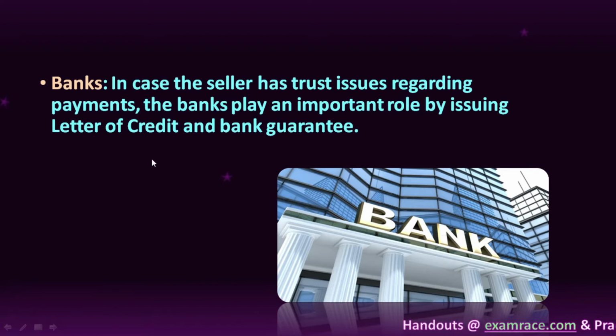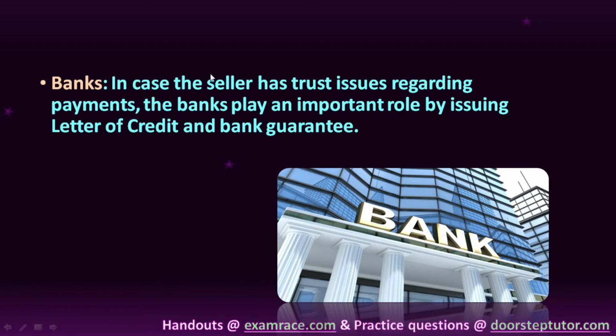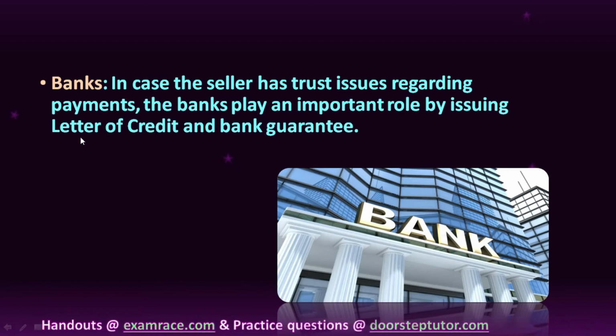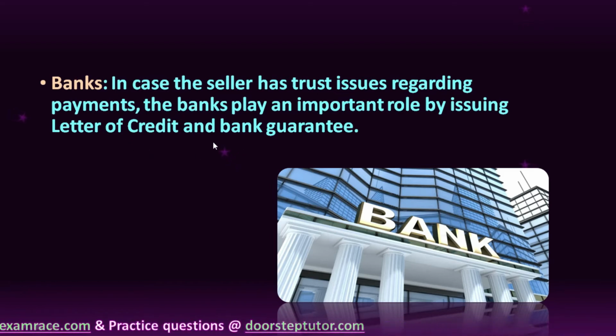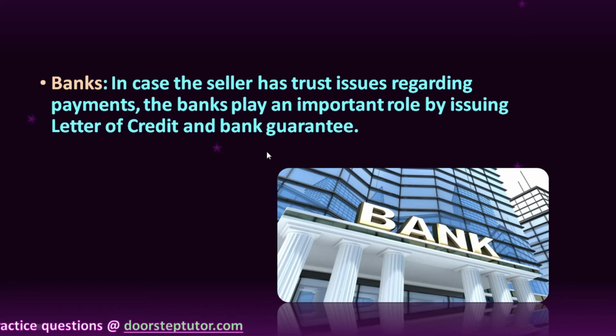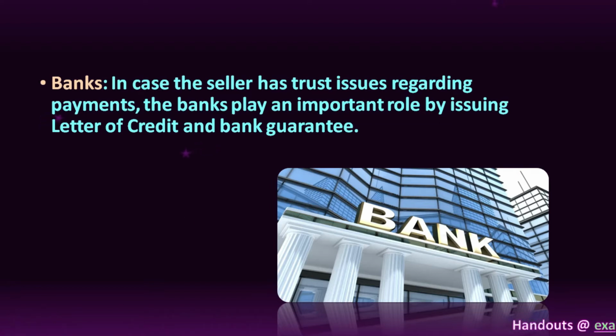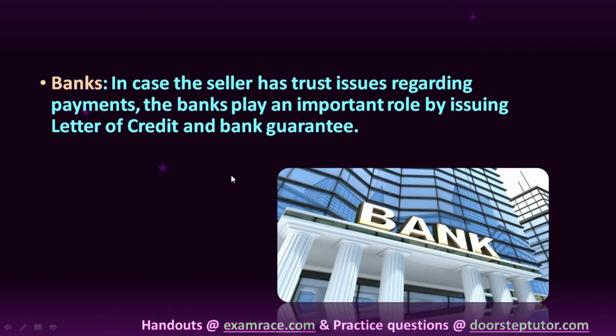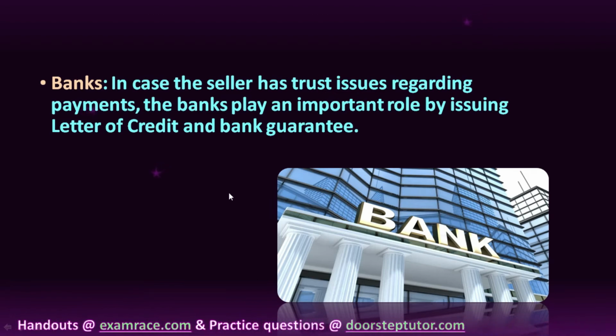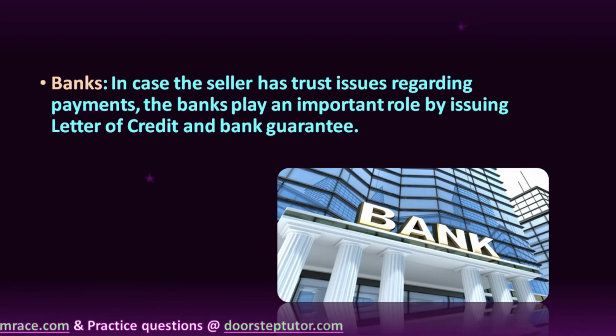So the bank comes in between. They issue a letter of credit to that person's bank in that country that I will pay if he is not able to pay, and they also give a bank guarantee to that seller, that if this party is not able to pay, I will pay the entire amount. And in a bank guarantee, the entire amount is paid by the bank, then the payment is done to the bank by the buyer later with a fee.